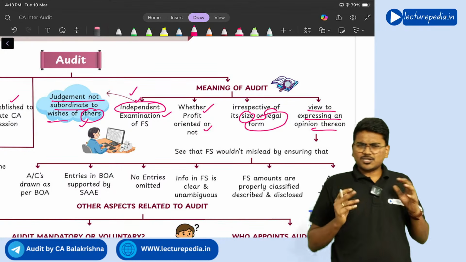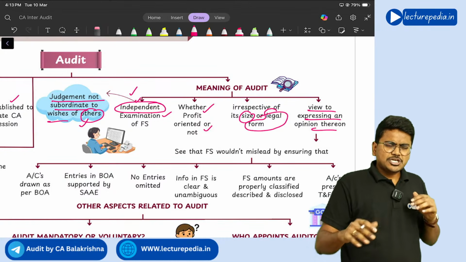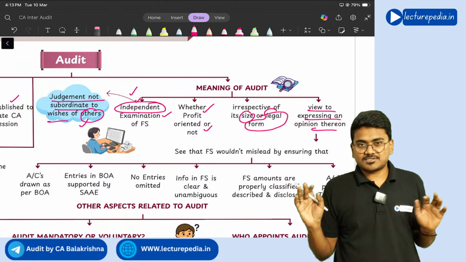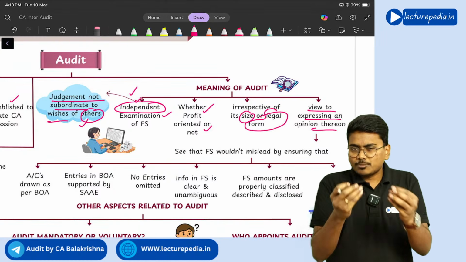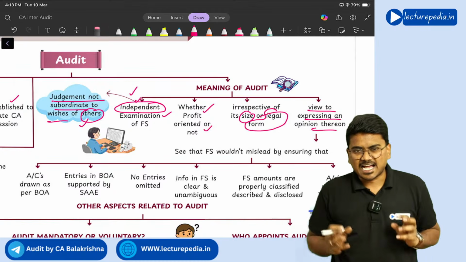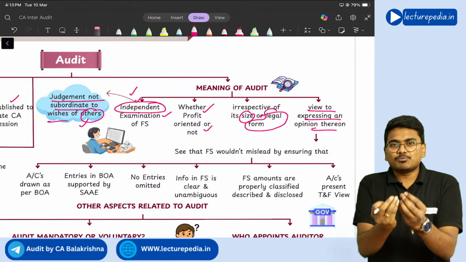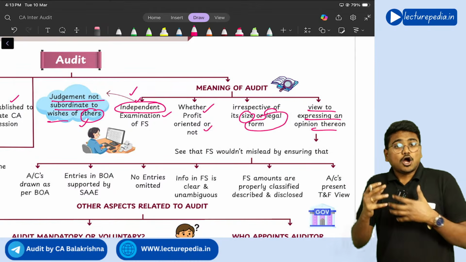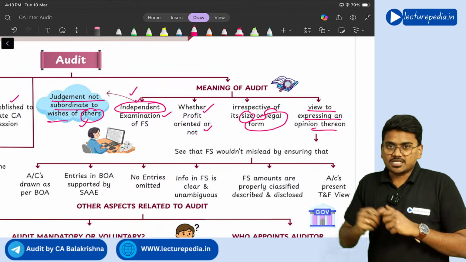Yes, sir. Now, during the audit, you will verify a lot of things, right? We'll see some examples of aspects that the auditor verifies during the audit.